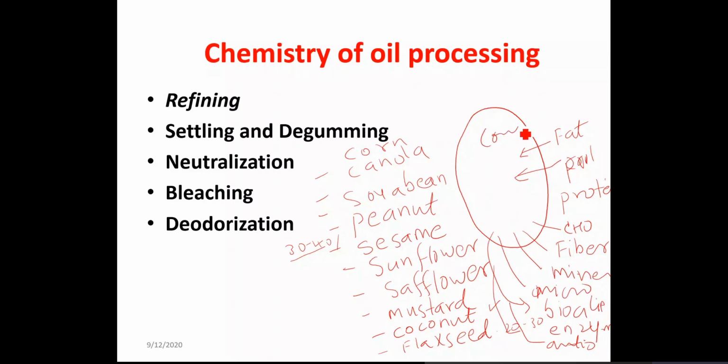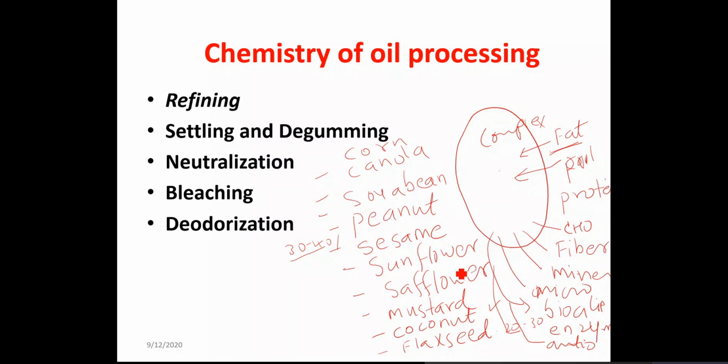Such a complex system. And when you express the fat out, it is going to carry along with it a certain amount of these ingredients, and that is going to affect the shelf life or shelf stability.